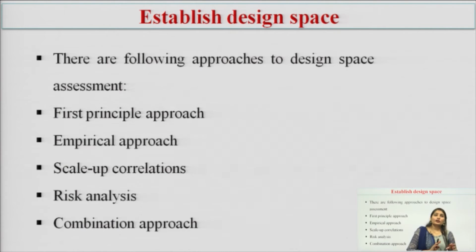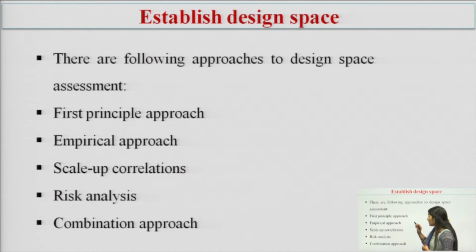The next step is to establish the design space. There are the following approaches to design space assessment: first is the first principle approach, second is the empirical approach, third is scale up correlation, fourth is risk analysis and fifth is the combinational approach.